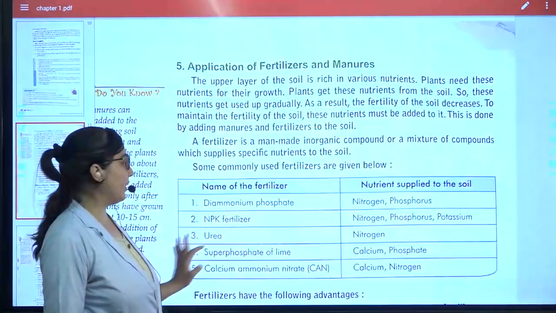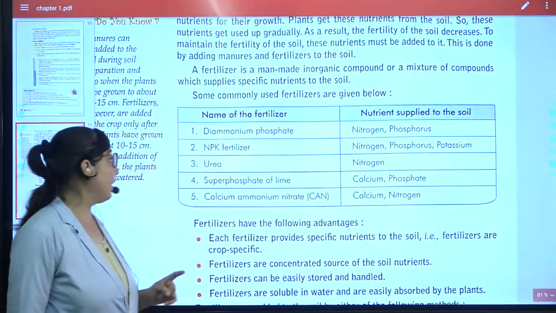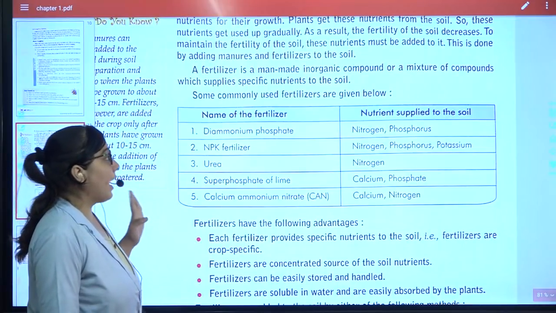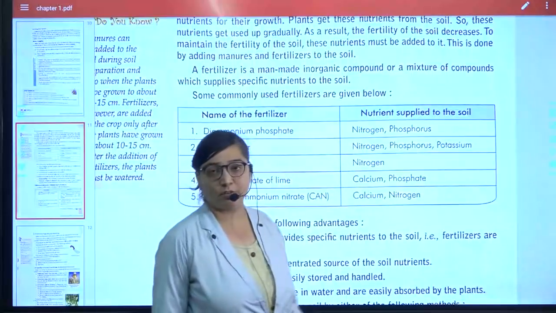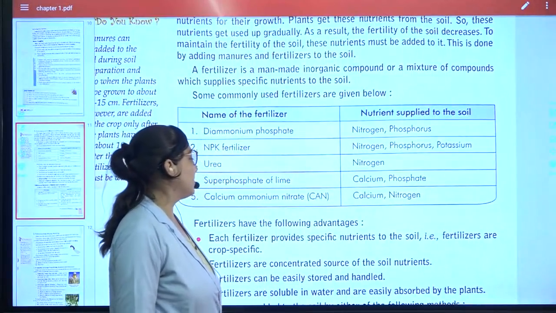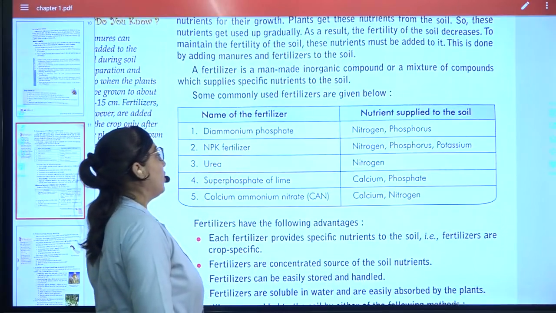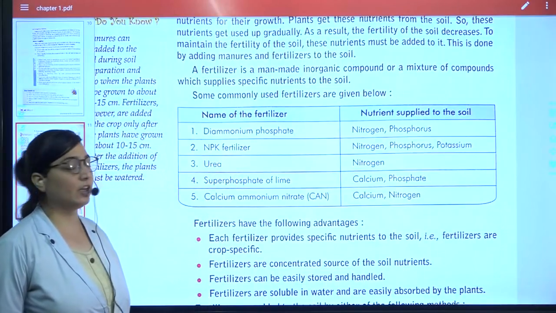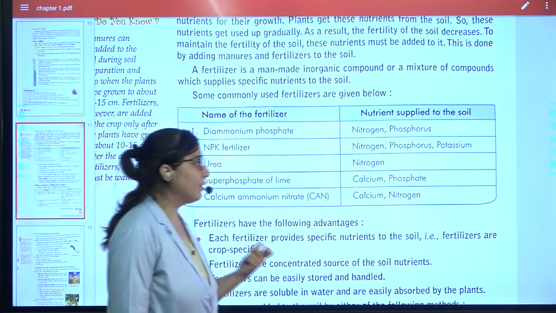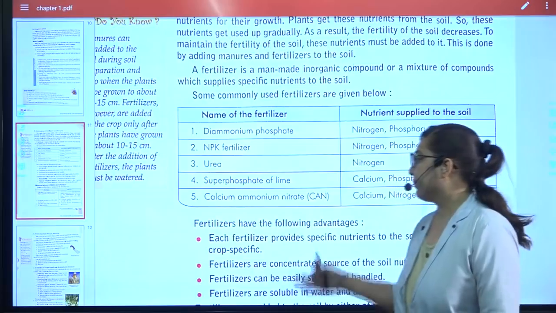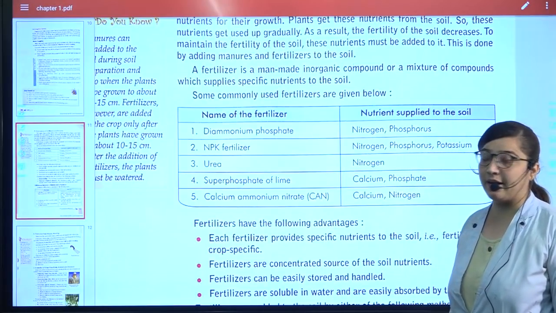Some commonly used fertilizers are given over here, and you have to remember the name of it. Diammonium phosphate. Diammonium, ammonia means nitrogen will be there. Phosphate for phosphorus. NPK, nitrogen, phosphorus and potassium. Urea, it is containing majorly nitrogen. Superphosphate of lime, calcium and phosphate. Calcium ammonium nitrate, CAN, it is containing calcium and nitrogen.